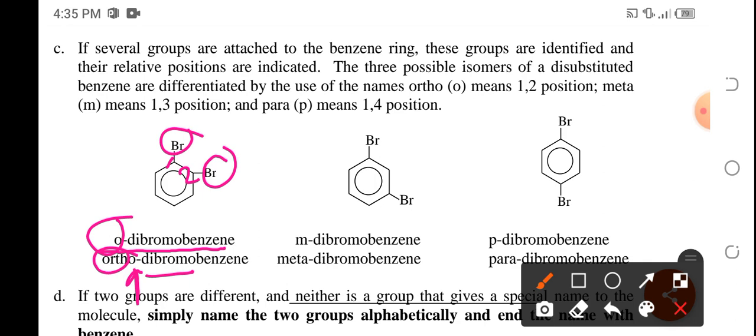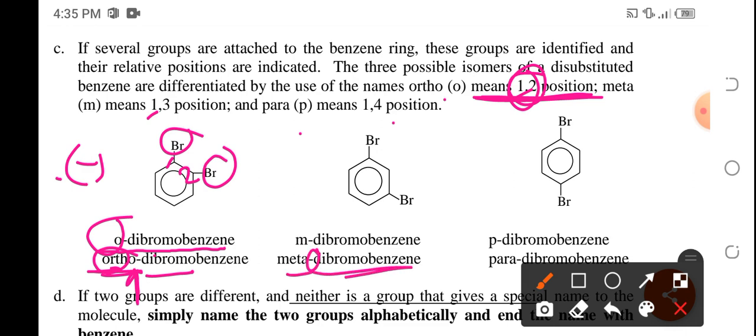Pero ang rule natin, di ba, ang dash ay used to separate word from a number. Even for a fact that ortho is a word, we all know that ortho means a 1-2 position, so that is indicating a number. Okay, so if we are making use of this ortho, meta, and para, we are referring to these numbers 1,2, 1,3, 1,4. So we are using dash to separate them from the other words. Okay, because they are treated as a number.